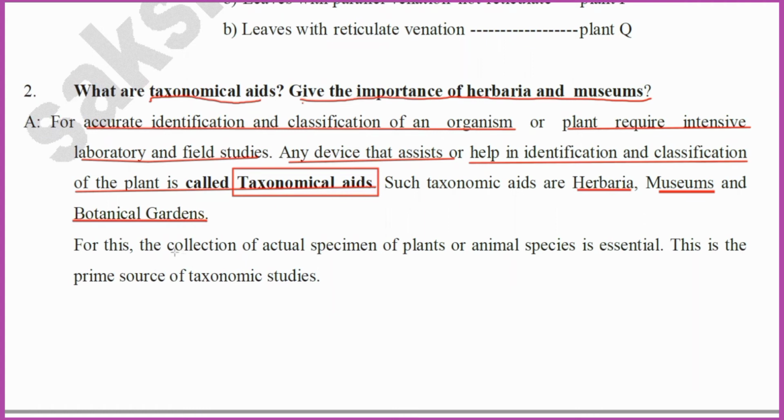For this, collection of actual specimens of plant or animal species is essential. This is the prime source of taxonomical studies.